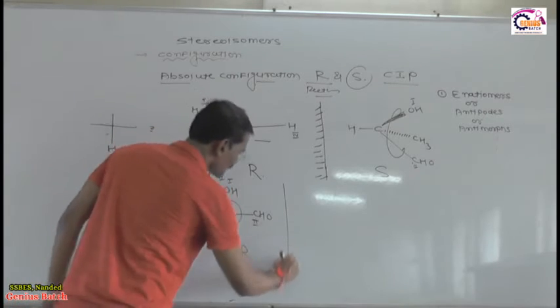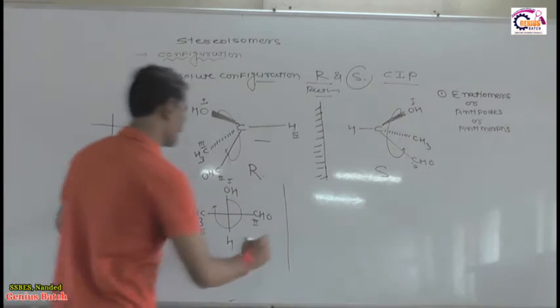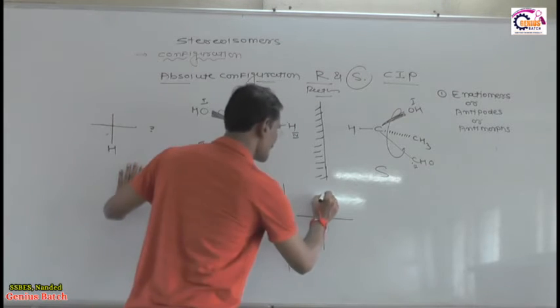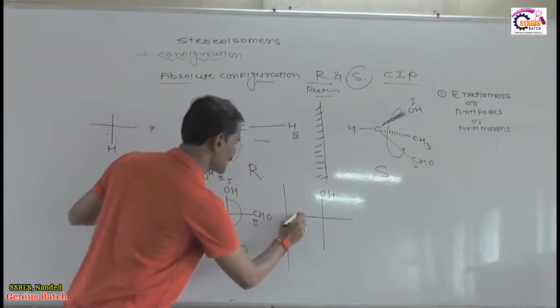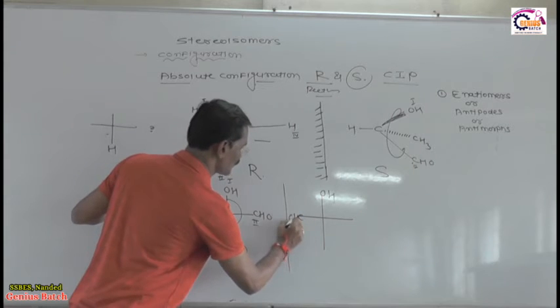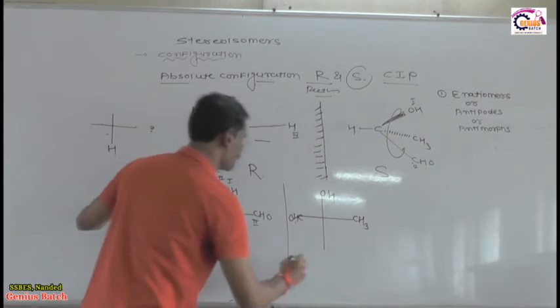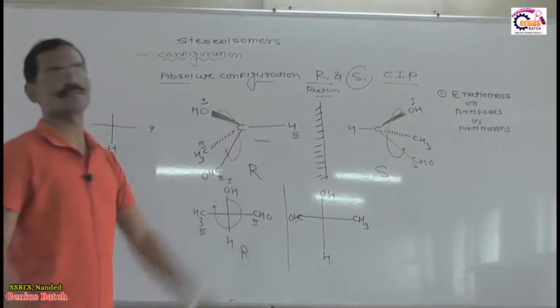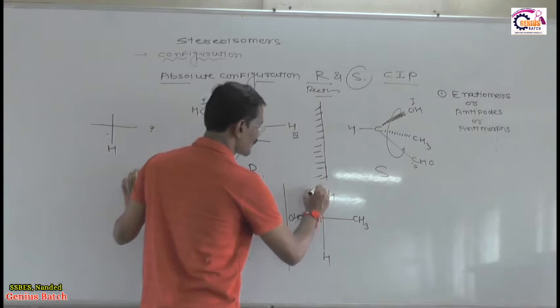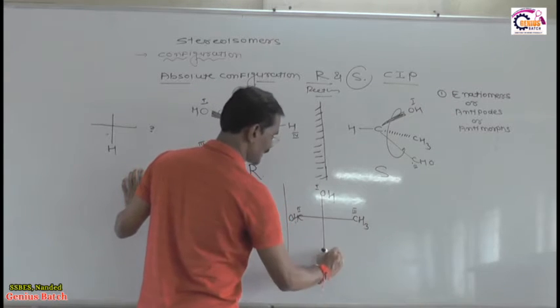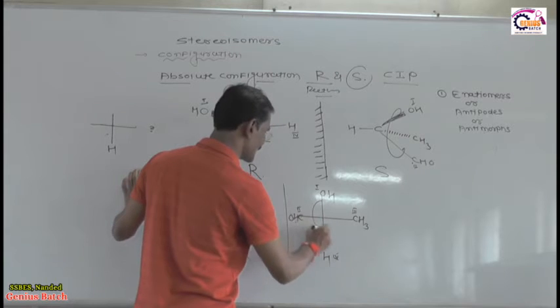You see the mirror image of this molecule, what happened? The mirror image of this molecule is like this. This is the OH, then you will see CHO here. This is the CHO, yes or no? And finally here CH3 and here H. This is the mirror image of this molecule. Then what is the configuration? First priority, second priority, then third priority and fourth priority. The rotation is like this way.